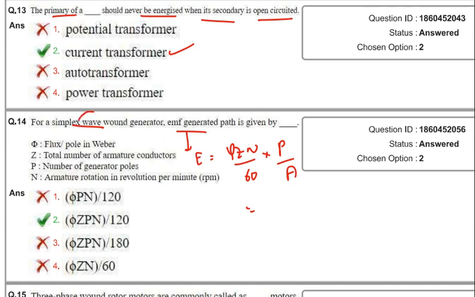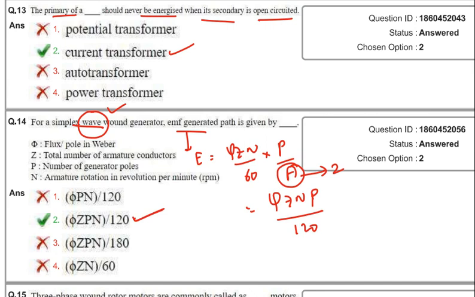In case of a wave winding, what happens? The number of parallel paths becomes 2. Then what do we get? Phi Z N P by 60 into, since the number of parallel paths is 2, we have to take 60 into 2, how much? It becomes 120. That is why 2 is the correct answer.